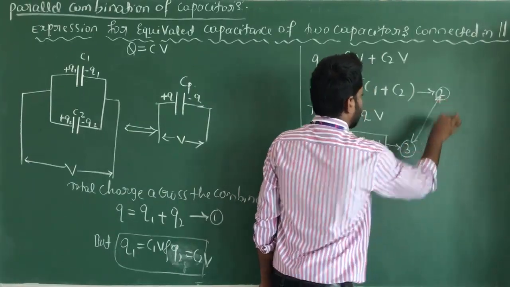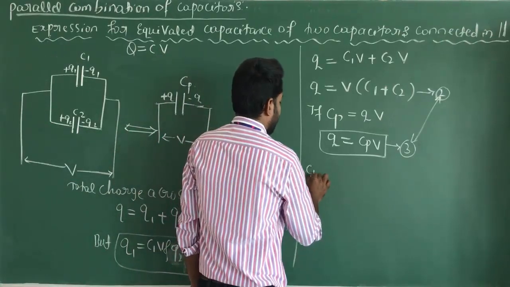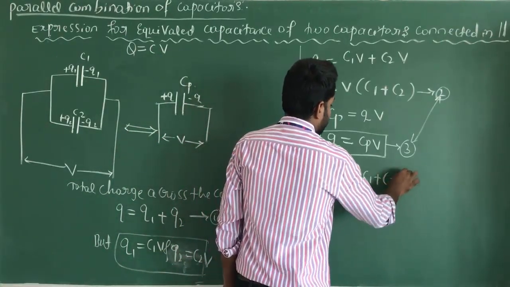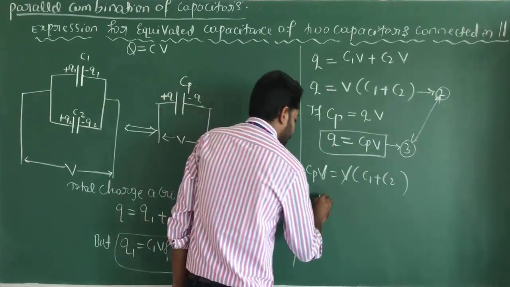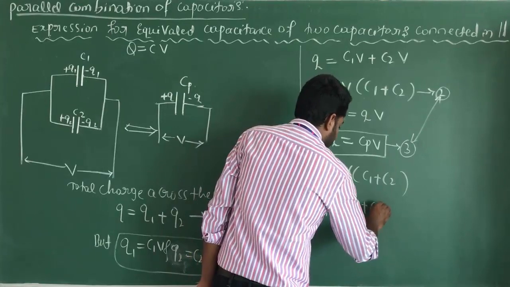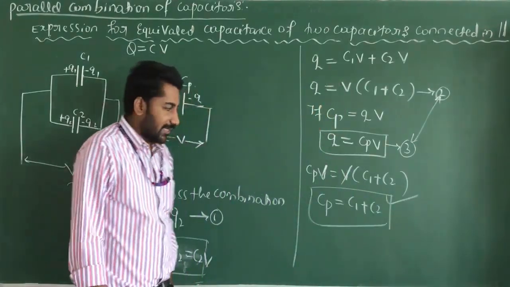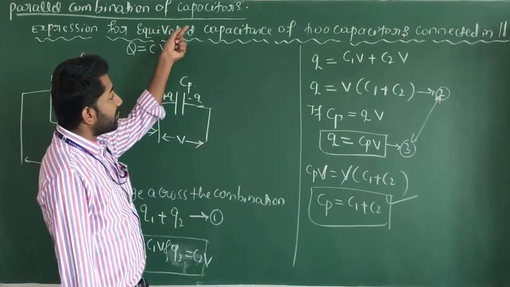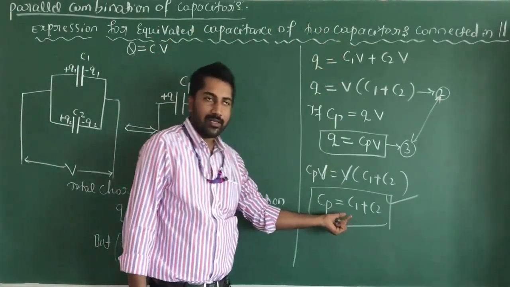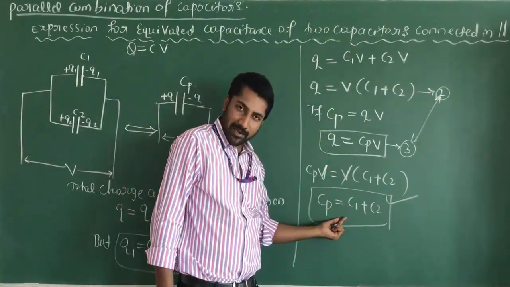Compare equations 2 and 3. We get Cp into V is equal to V into (C1 plus C2). Here V and V get cancelled. Finally, we get the answer: Cp is equal to C1 plus C2, which is the expression for the equivalent capacitance of two capacitors connected in parallel, or the effective capacitance of two capacitors in parallel.